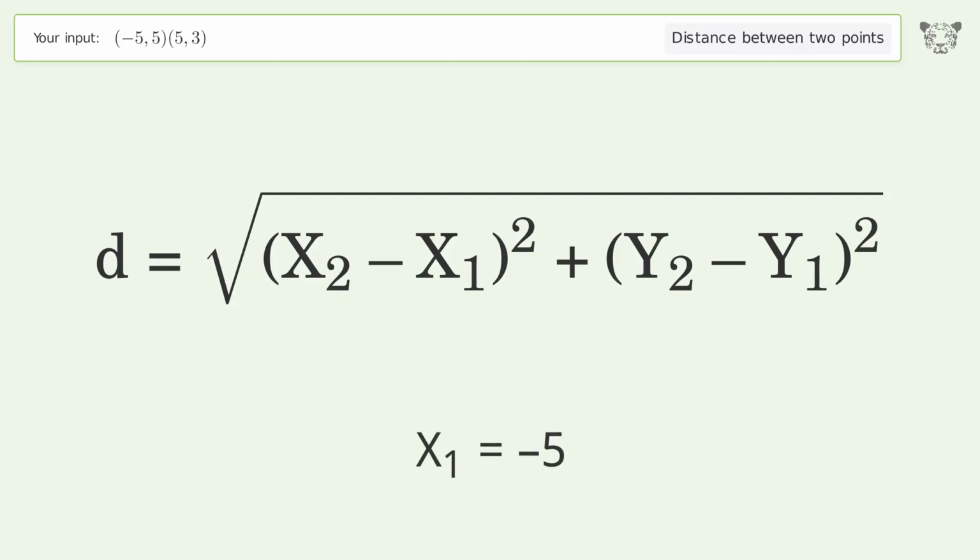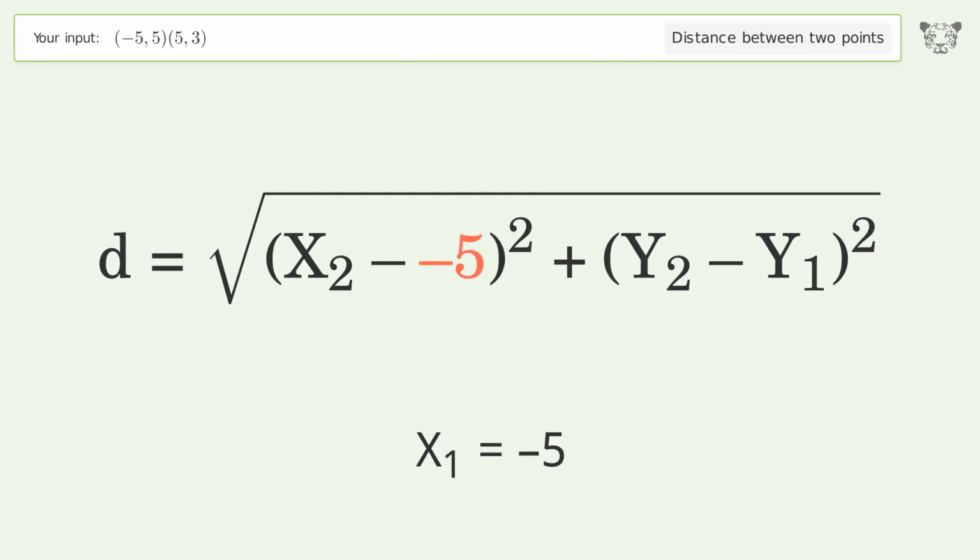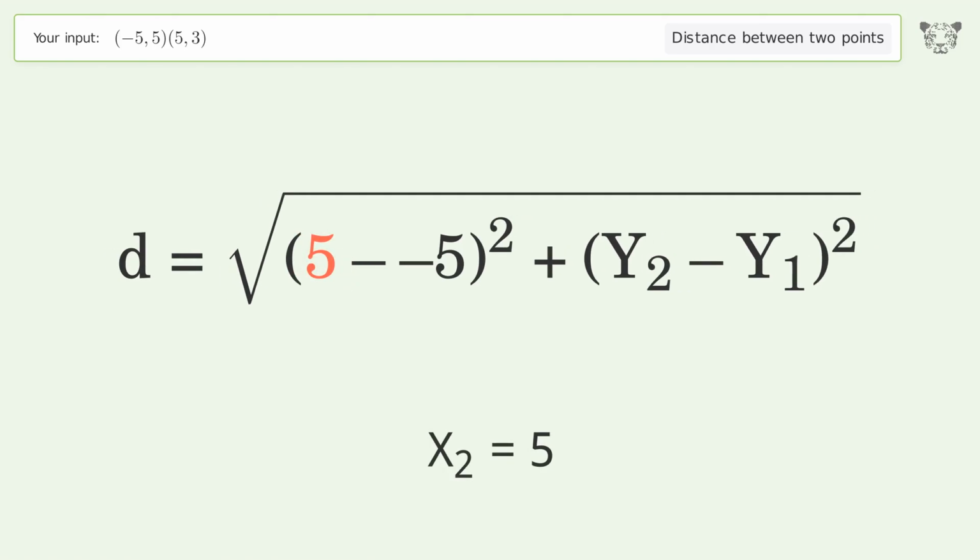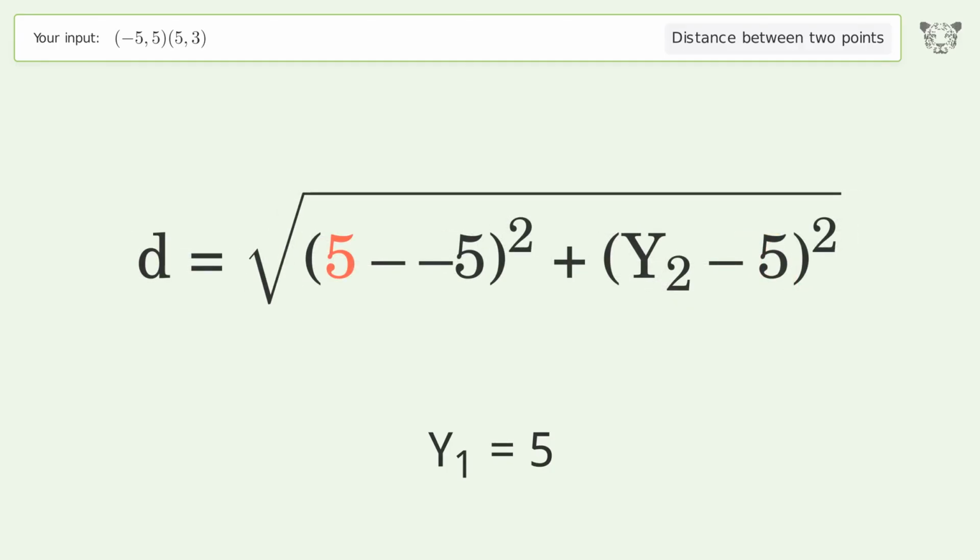x1 equals -5. x2 equals 5. y1 equals 5. y2 equals 3.